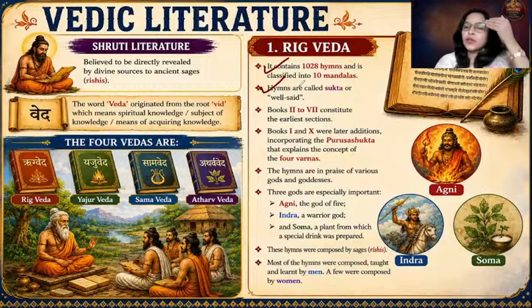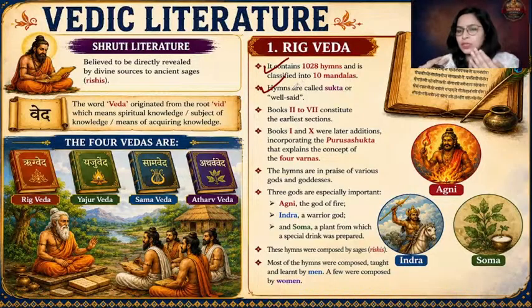Now if you look at the books, book number 2 to 7, the information pertains to the early Vedic age, and hence these are considered to be the earliest sections, the sections composed earlier. The part 1 and part 10, mandala number 1 and mandala number 10, are the later additions.